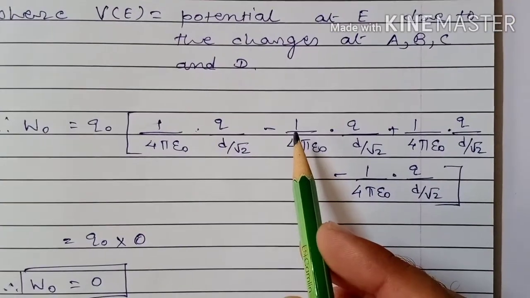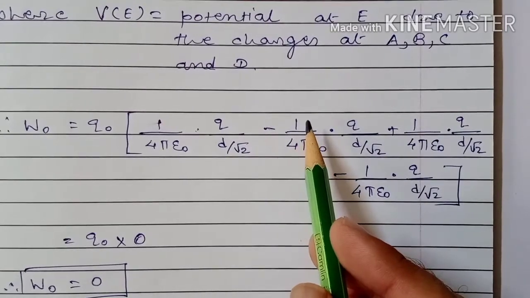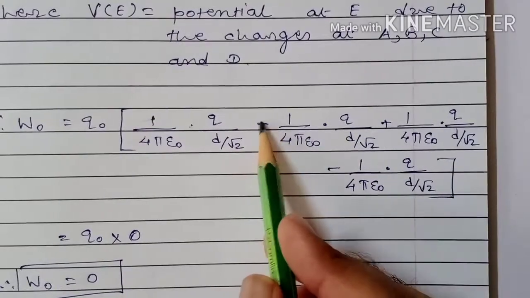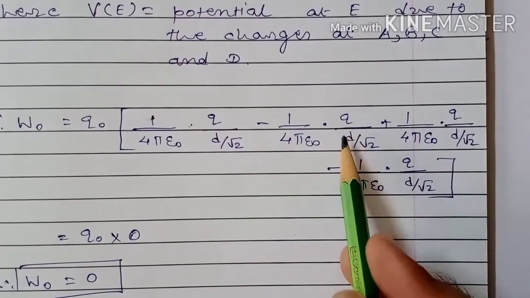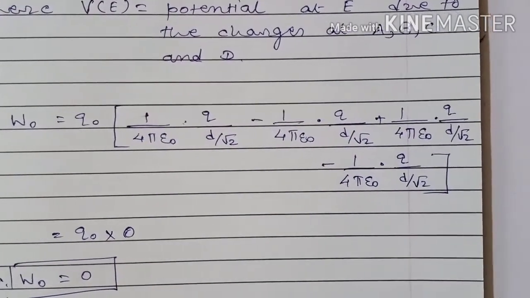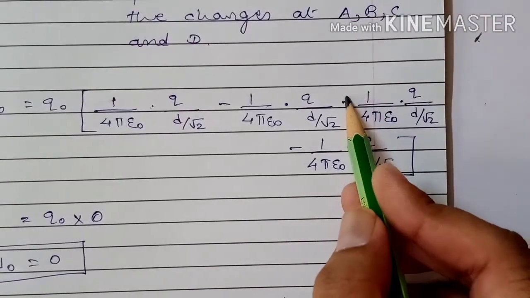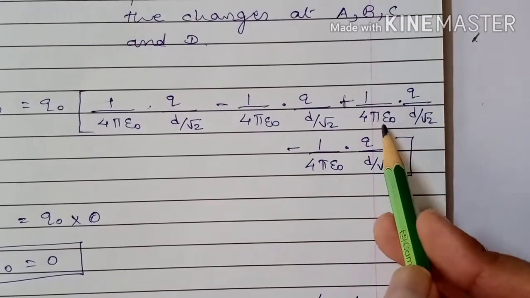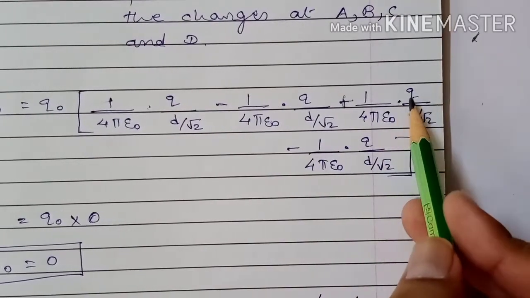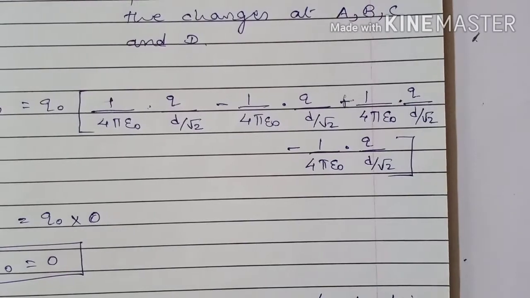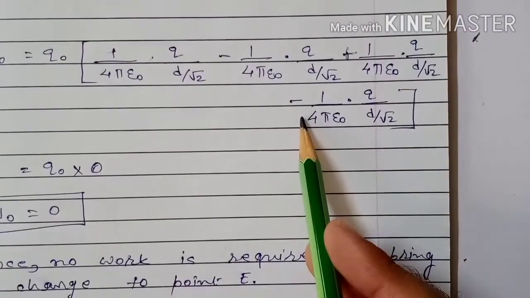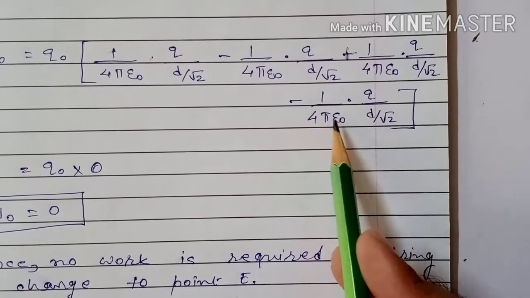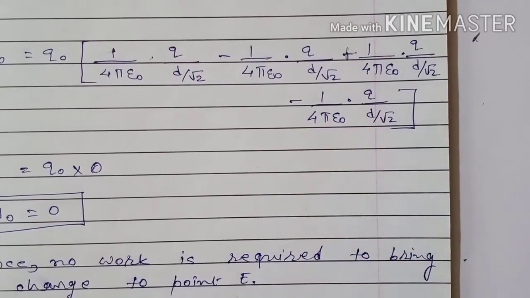Potential at point E due to charge placed at B, that is 1 upon 4 pi epsilon naught into minus Q, minus I have written here, minus Q upon d by root 2, plus potential at point E due to charge at C, that is 1 upon 4 pi epsilon naught into plus Q upon d by root 2. Same way potential at point E due to fourth charge, that is minus 1 upon 4 pi epsilon naught into Q upon d by root 2.